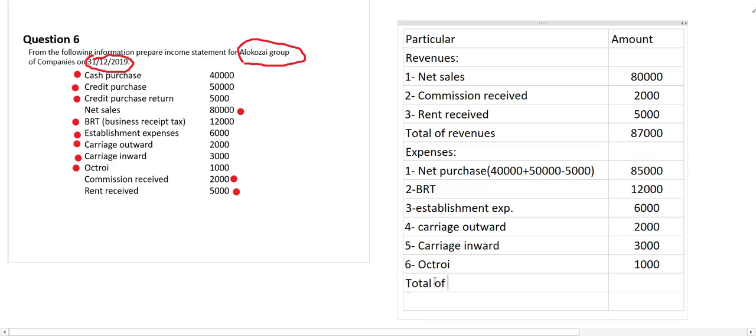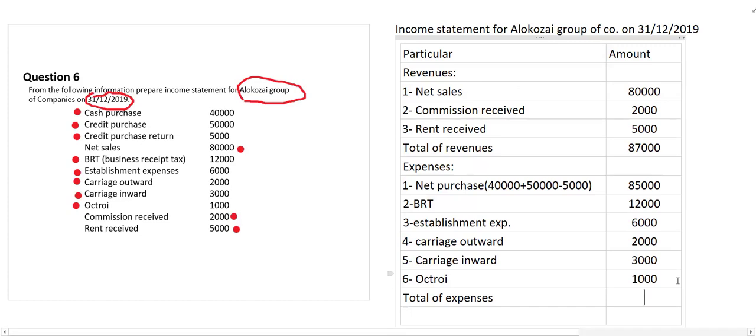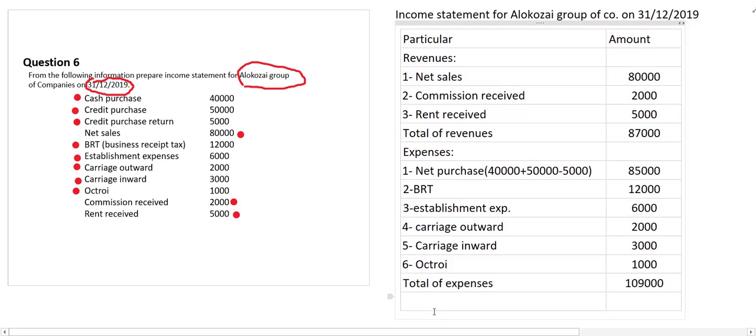Let us mention the total of expenses. How much does the total of expenses become? Please mention this one: 85 plus this one, and this one. The total becomes equal to 1,09,000. So once again, if you compare the total of revenue with the total of expenses, the result becomes a net loss.